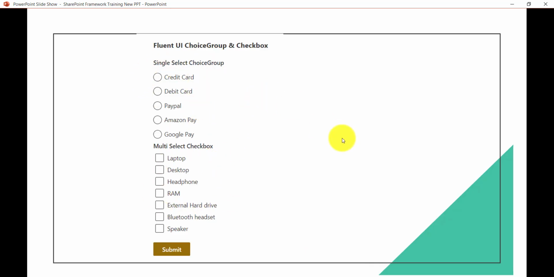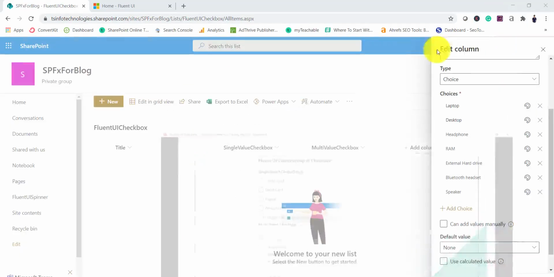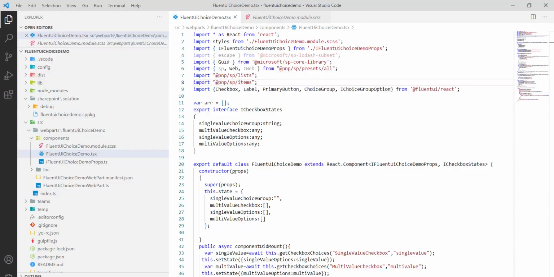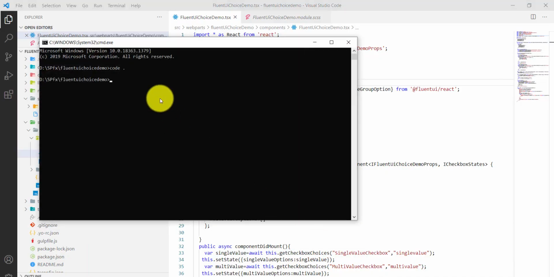So in case, let's say tomorrow you go and change or add some options to those choice columns, then it will reflect here automatically. So it is dynamic. Now I have a demo example. So before starting, I will just run gulp serve so that we will open it locally, and then I will show you exactly how this functionality works, and then we will start from the beginning.